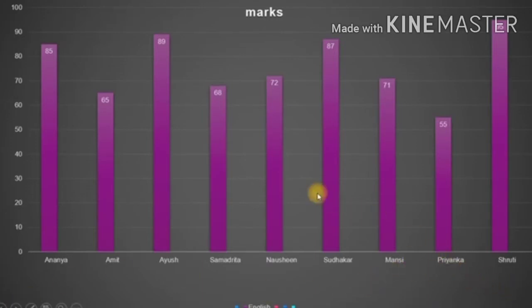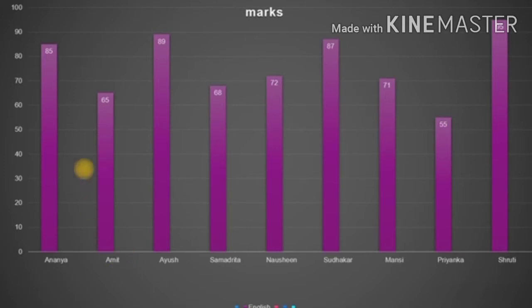Now let's see this graph. By seeing it just at a glance, you can have an idea that these are the marks scored by different students in a particular subject. So if you show this type of graph to your students, they can have an idea that the highest scorer is Shruti with 95 marks, and then 89 Ayush, and then Sudhakar, who has scored 87. So just within a short time they can have an idea of this graph.